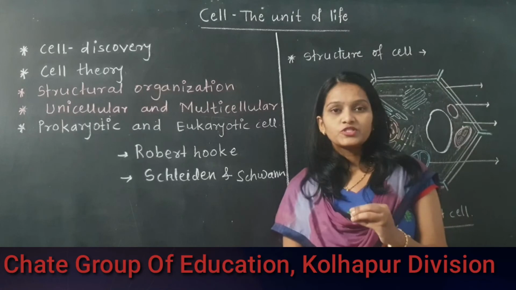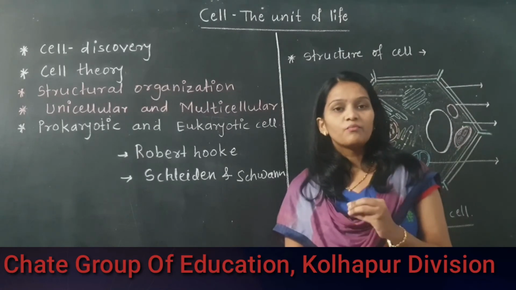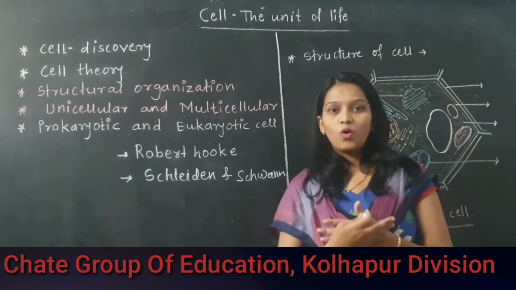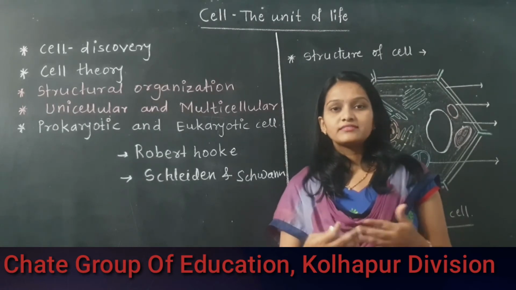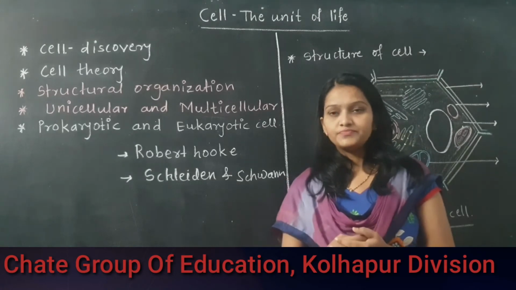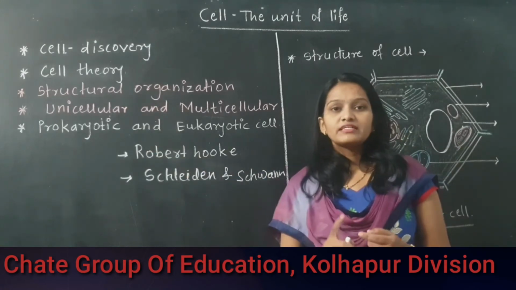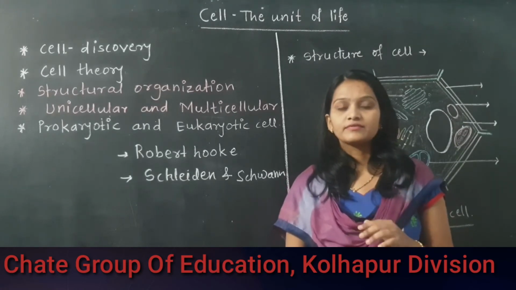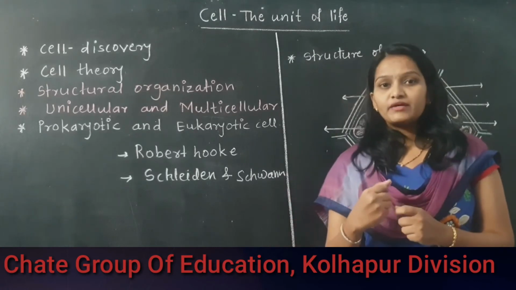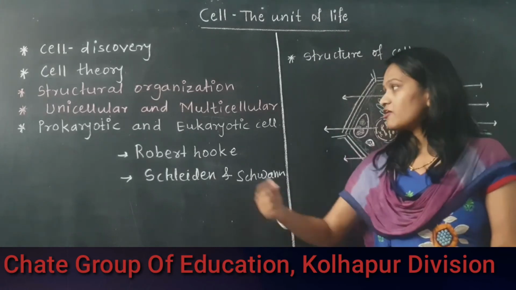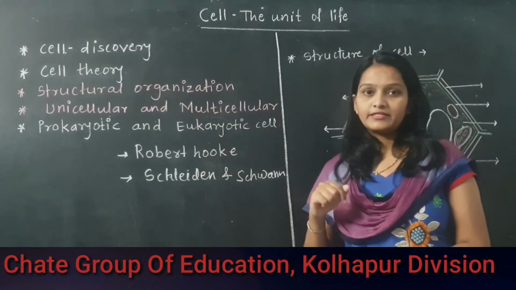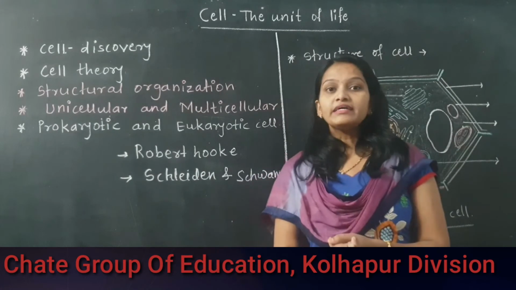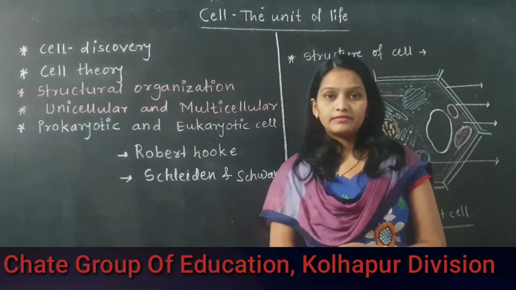Each and every function, habitat and life process is completed in the single cell of the amoeba. With the help of pseudopodia, it carries out all life processes and attains stability during the life process. So every living organism made up of a single cell we call a unicellular organism. But if the living body is made up of two or more cells, we call it a multicellular organism. You get it? Okay. After that, we'll move towards a very important part related to the cell, that is the types of cell.